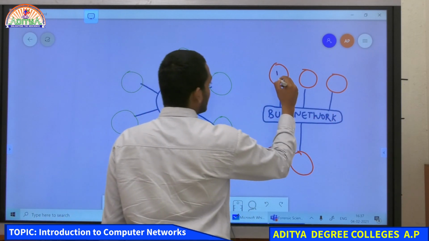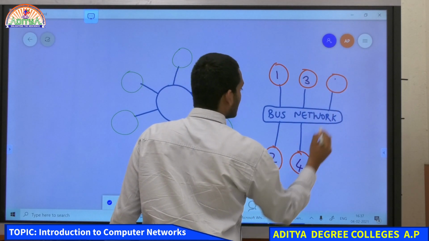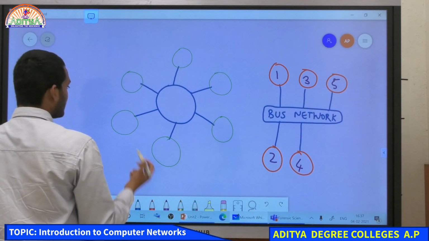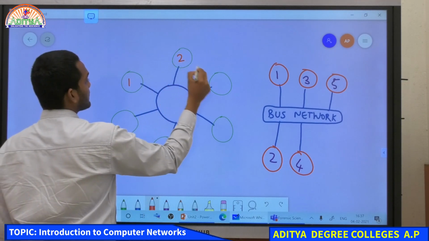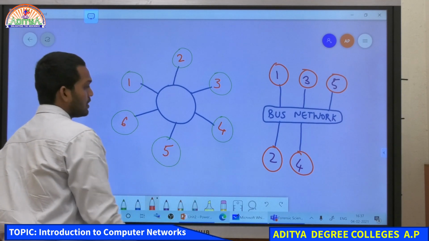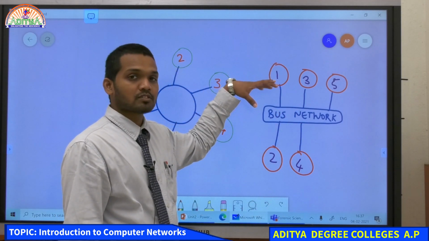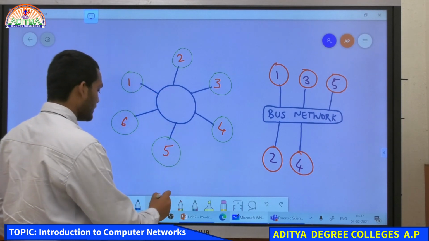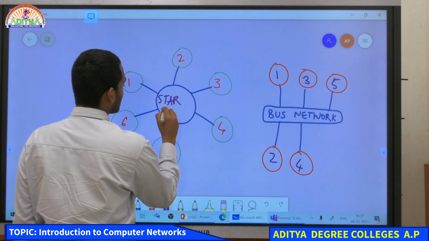In bus network you had different computers which are connected to this network, whereas in this star network all the computers are connected to one point. So if you understood this concept where one computer wants to transfer some data to the other computer, then this is also similar to that. This is a star network.